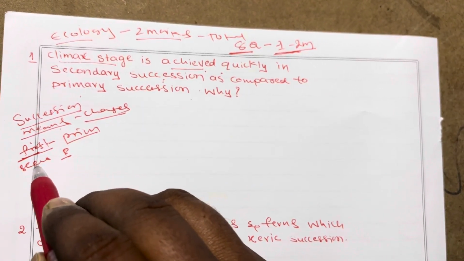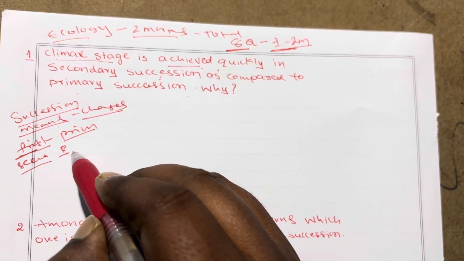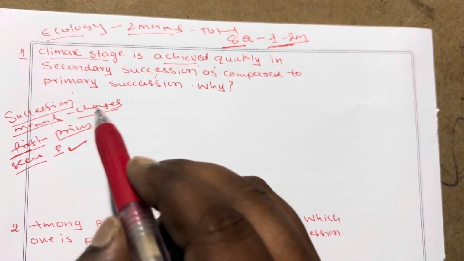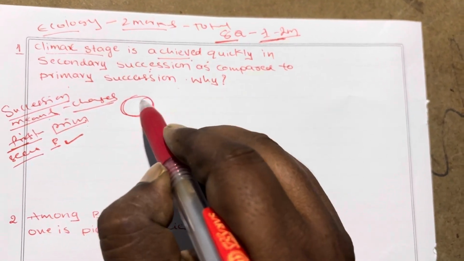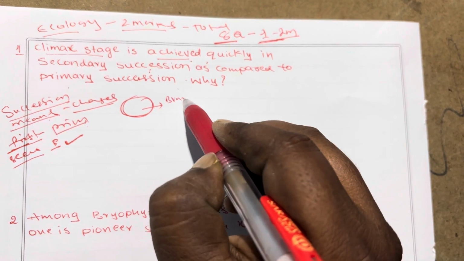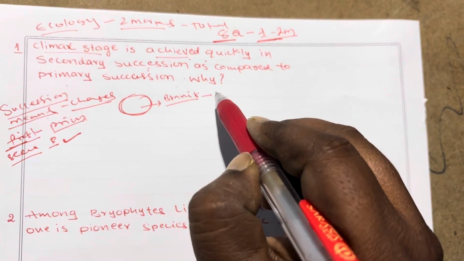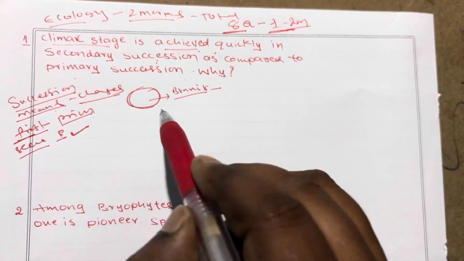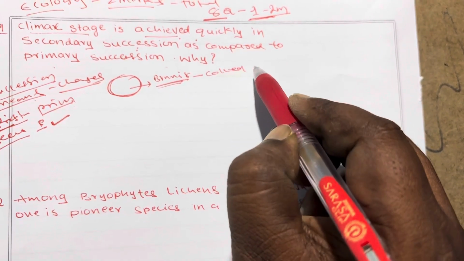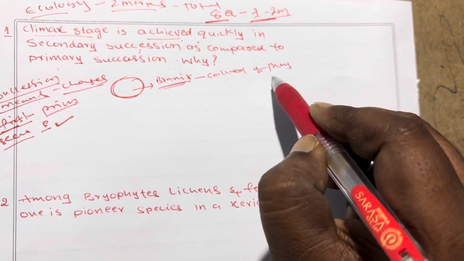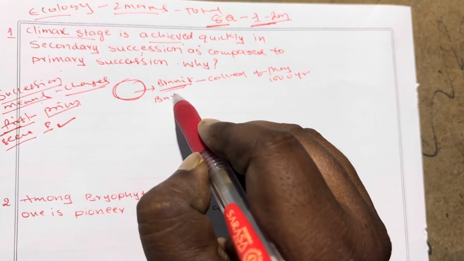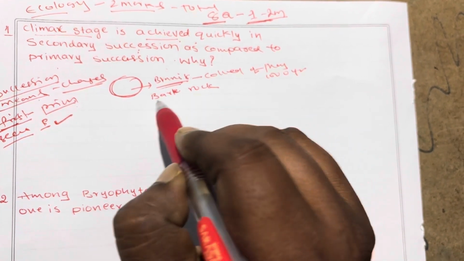So in between the primary and secondary, succession comes very fast in the secondary. Why is it? For example, take the earth. The earth was initially burning, and that burning earth completely cooled after many years, maybe after 1000 years, and it turned into bare rock area.